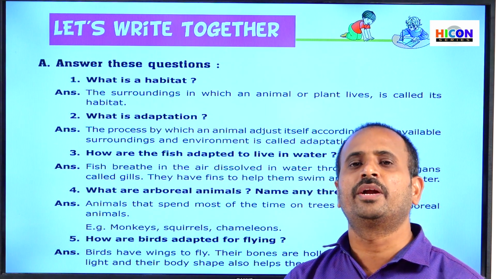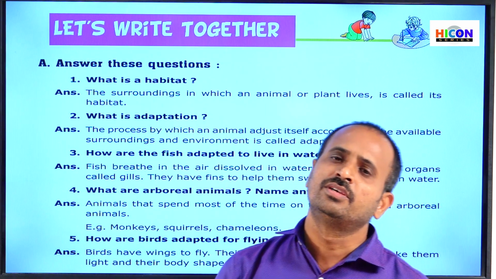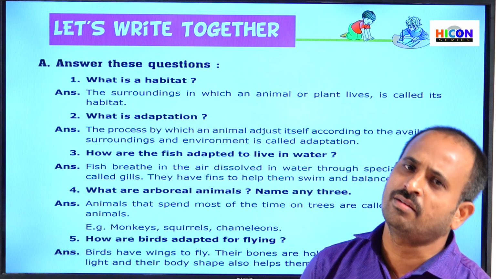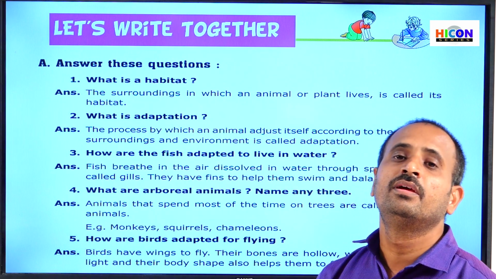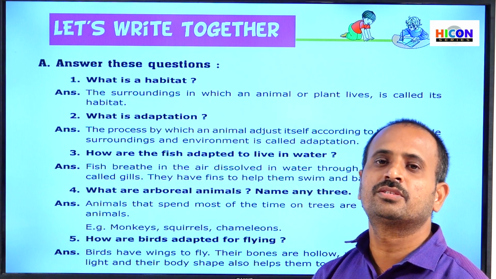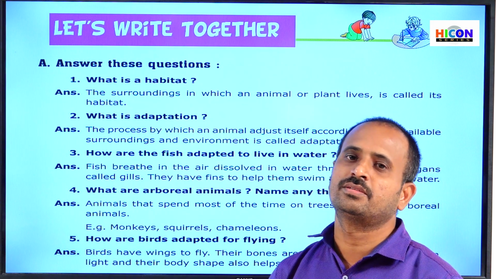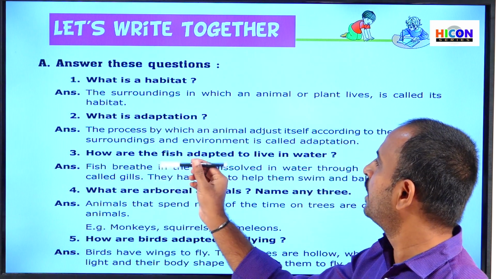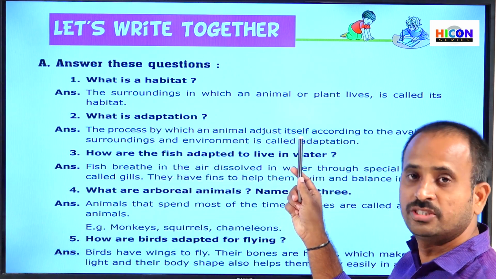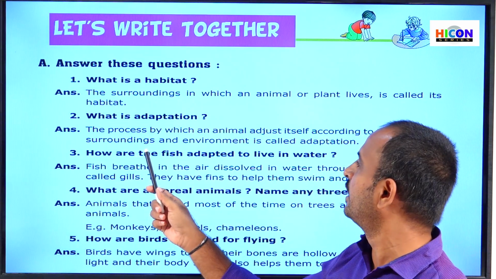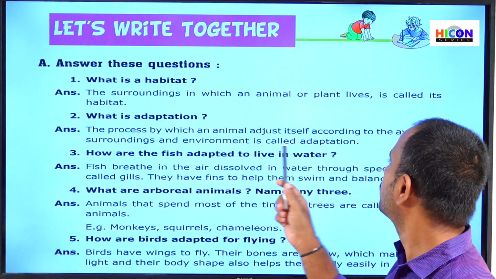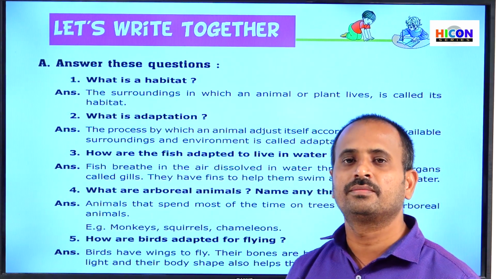So these are some adaptations in the camel. Not only the camel, all the animals which are living in a particular habitat will have some adaptations to survive in those habitats. So the process by which an animal adjusts itself according to the available surroundings and environment is called adaptation.